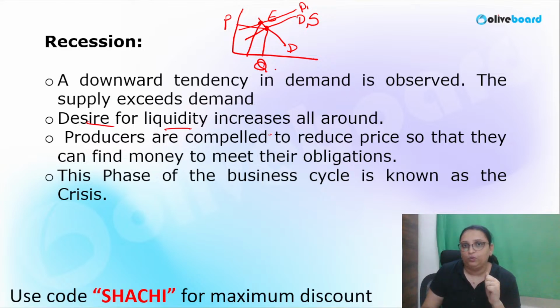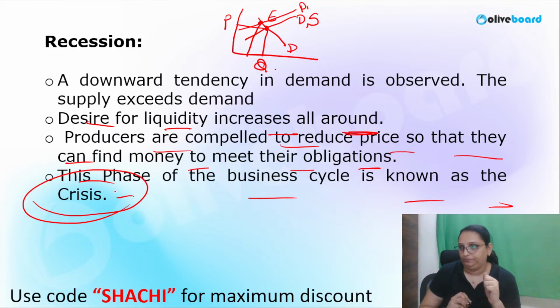The desire for liquidity increases all around. The producers are compelled to reduce the price so that they can find money to meet their obligation. This phase of the business cycle is known as crisis.